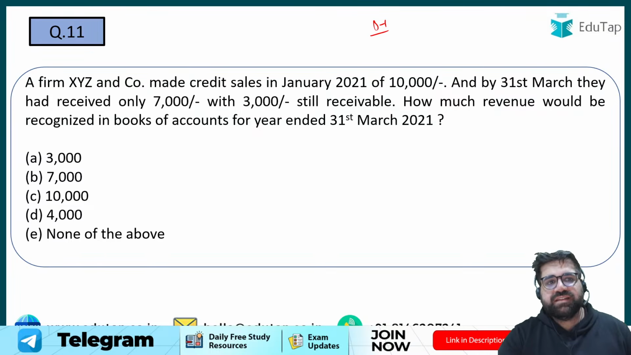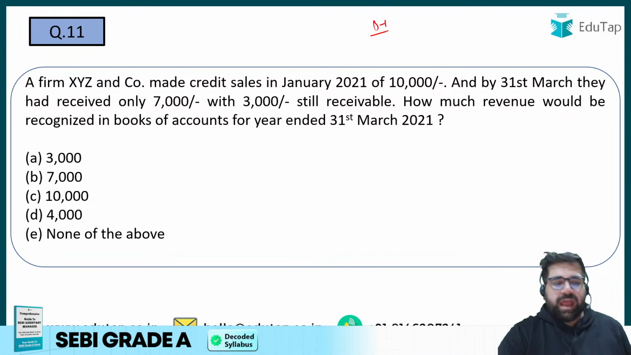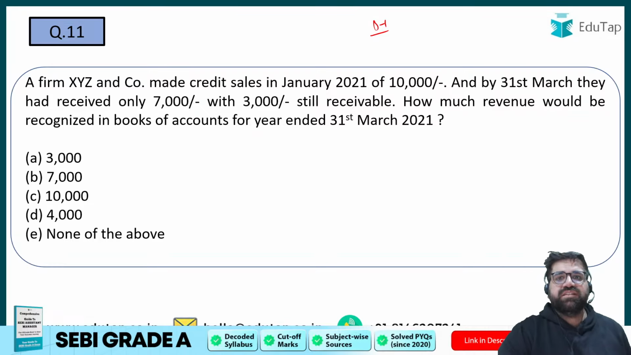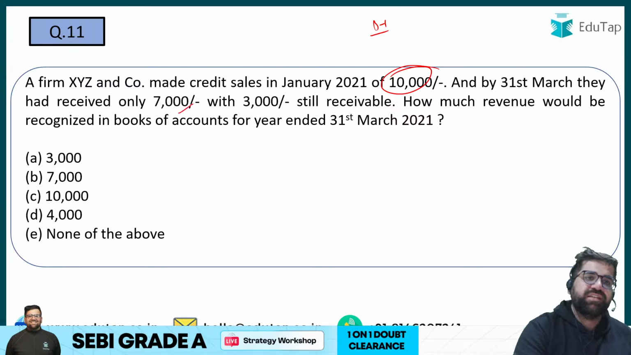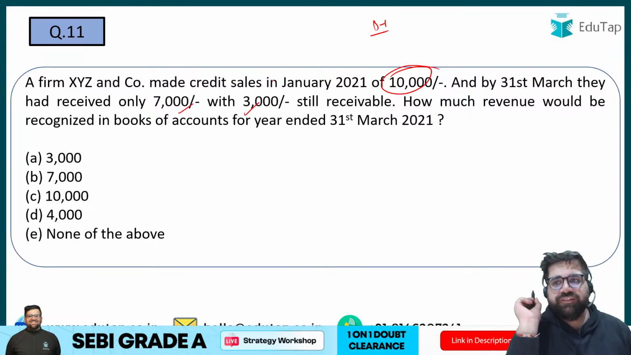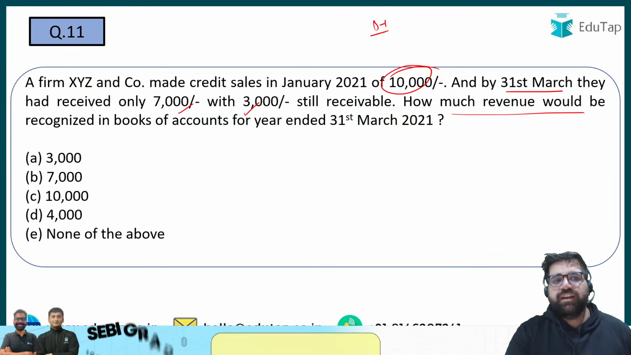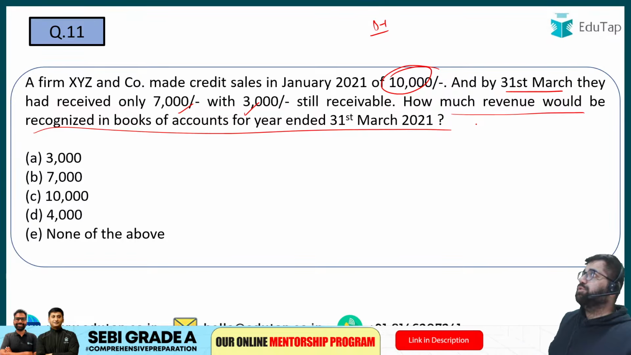A firm XYZ company made a credit sale in January 2021 of 10,000 and by 31st March they had received only 7,000 with 3,000 still receivable. So 10,000 was sold, out of which 7,000 is received, 3,000 is not received till the end of the financial year, which is 31st March. How much revenue will be recognized in the books of accounts in the year ending 31st March 2021?